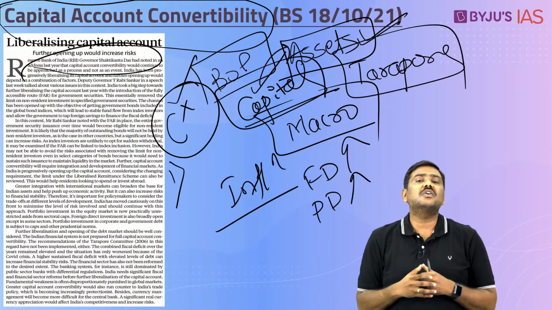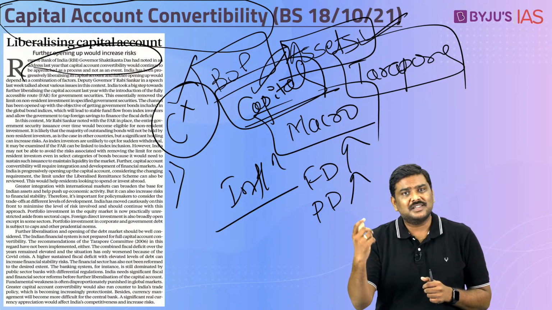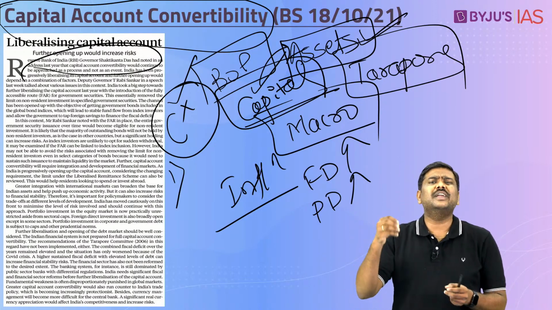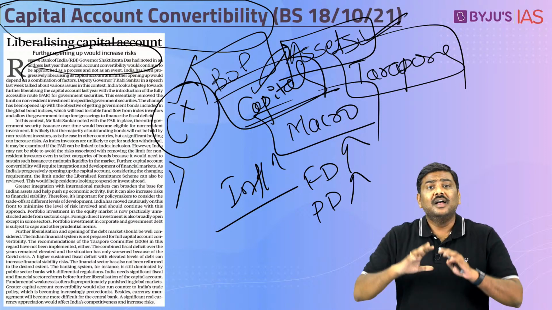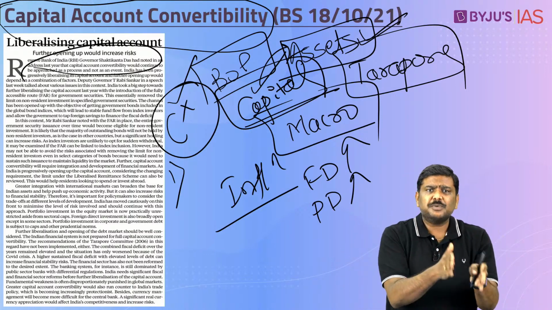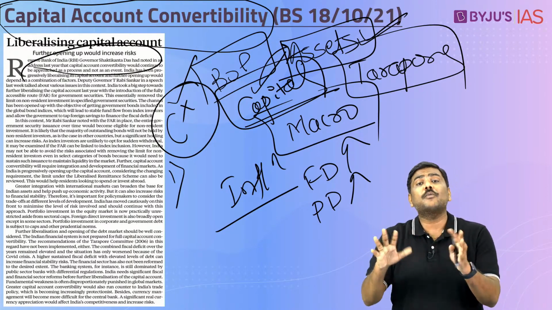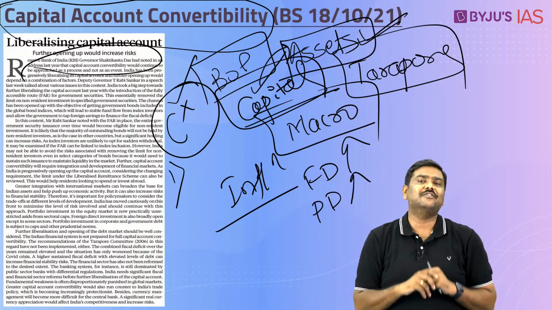Third concern which has been raised by various previous RBI governors is that in case there is a full convertibility allowed in case of let's say capital account, there will be certain speculative investments, that is those investments which are done only to earn returns in case of India. This investment is not going to be productive in case of India. These investments will flow into India only to earn better returns. So Indian economy may not get any benefit out of these investments.